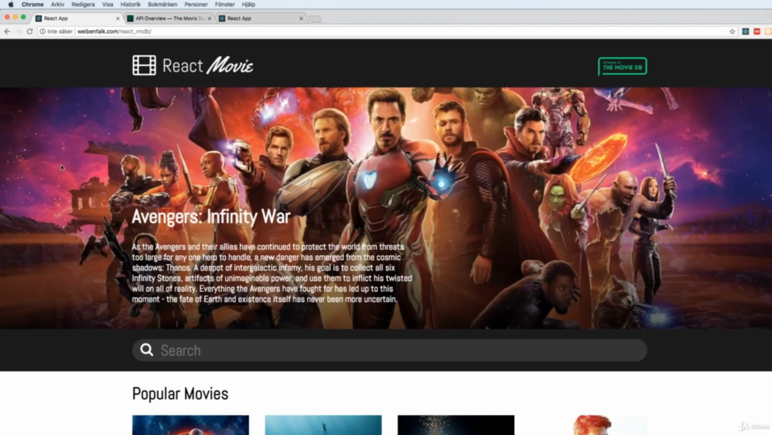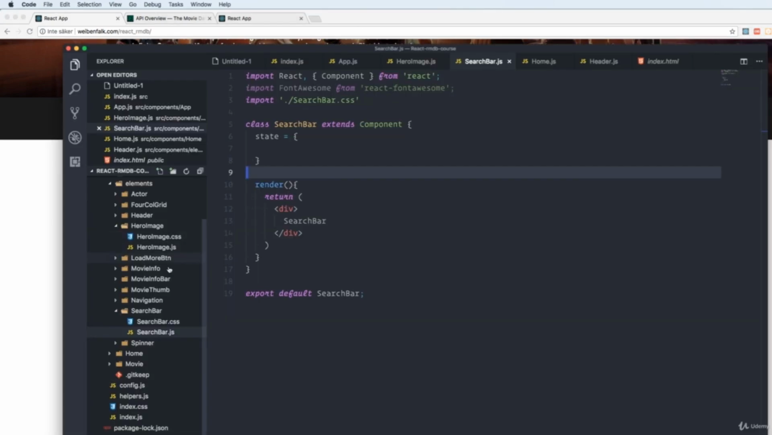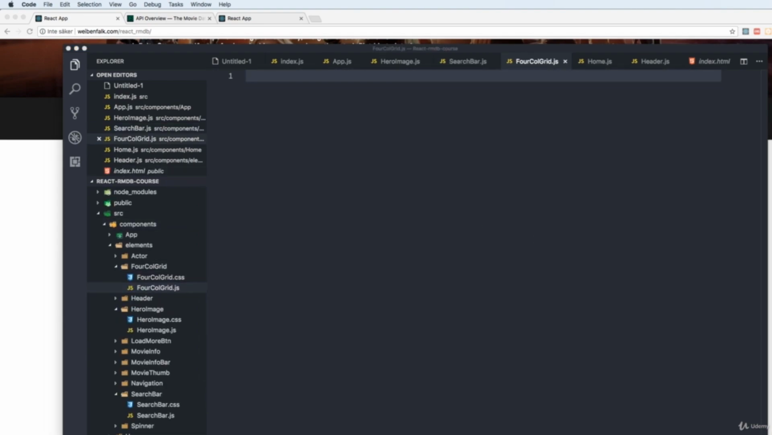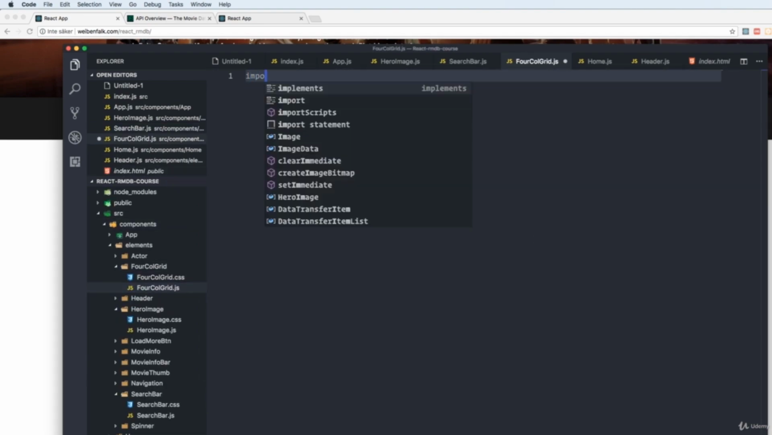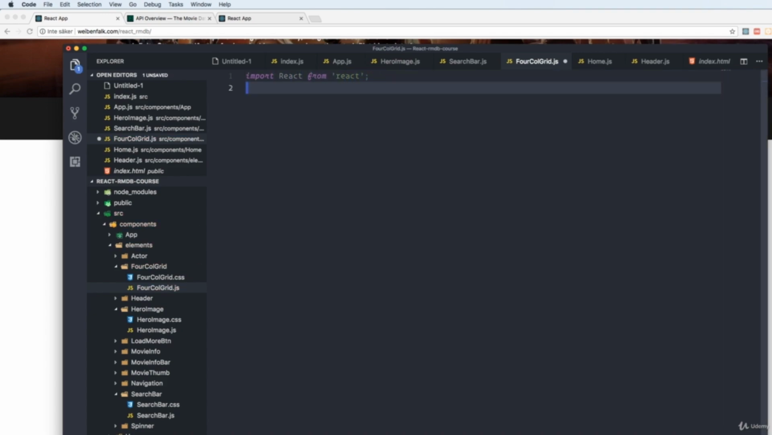What else do we need? We check the app and we have our grid and our movie thumb. So we start with our grid. So go into the forCallGrid folder and create a new file called forCallGrid.js. And you guessed it, we import React from React. We also import our CSS file forCallGrid.css, and we create a functional component forCallGrid.